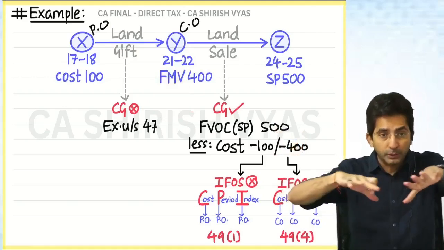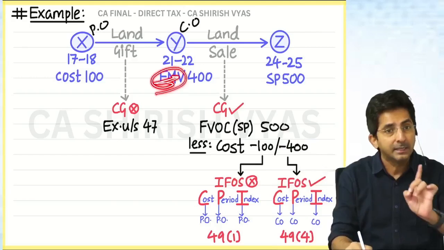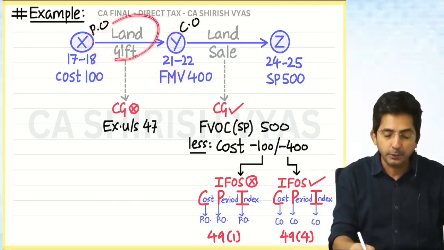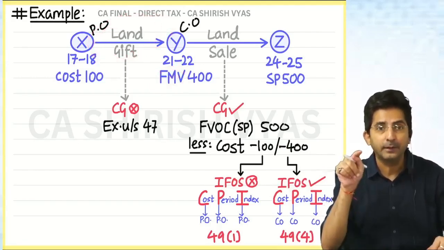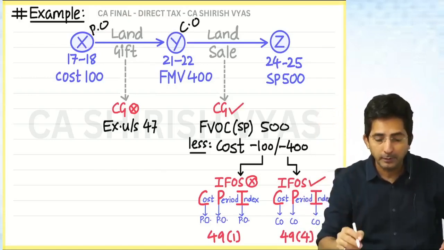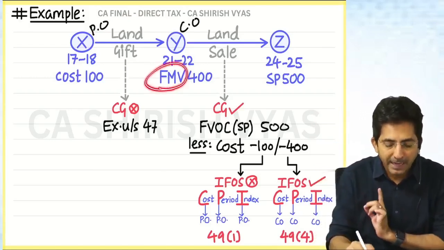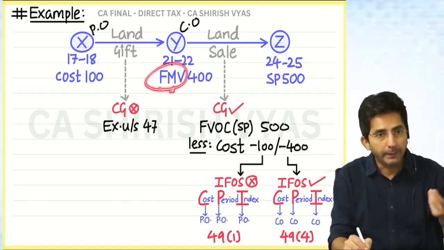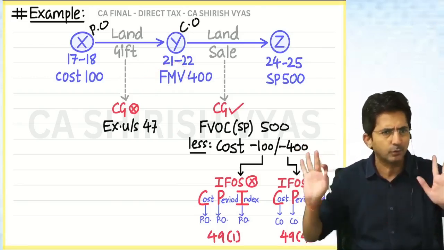But in the actual question which is framed in the paper, this 400 will be given to you as SDV if it is a question on immovable property. Yes, if instead of land it is gold, silver, movable, then it is the FMV. See, I'm trying to connect with EFOS. I don't know whether you remember the EFOS or not. Anyway, everything we have studied is proper. It is just that FMV will be given in the question if it is a movable item. For an immovable item, they will give SDV. But that's okay, the answer remains like this only.